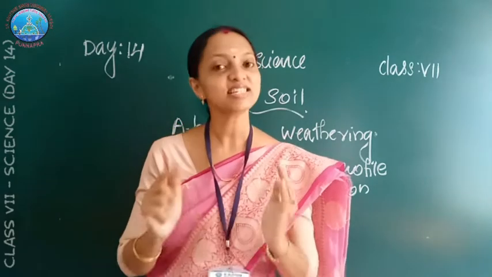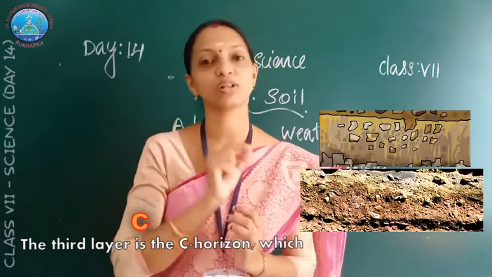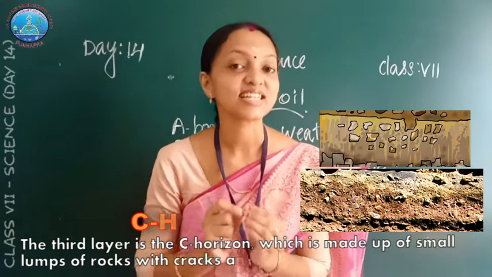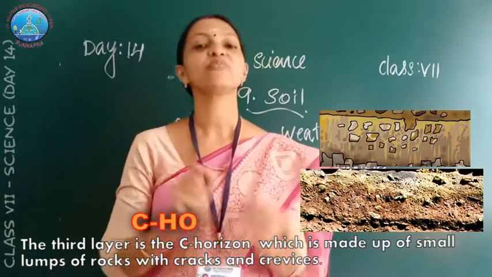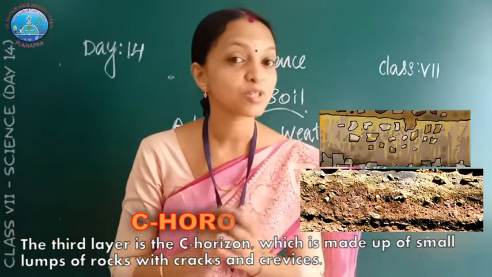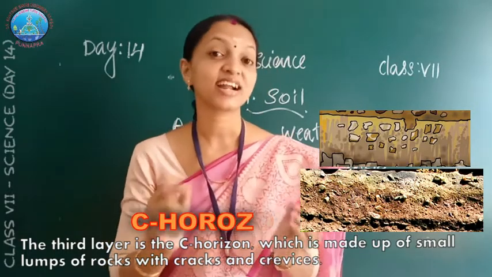Okay, the next layer of the soil is C horizon. The third layer is the C horizon, which is made up of small lumps of rocks with cracks and crevices.